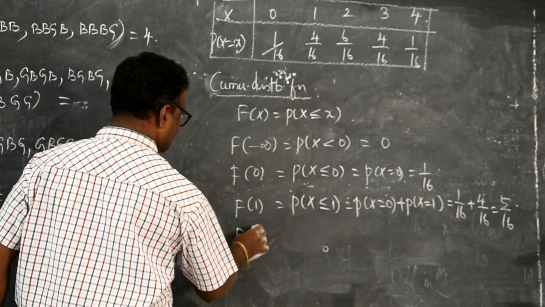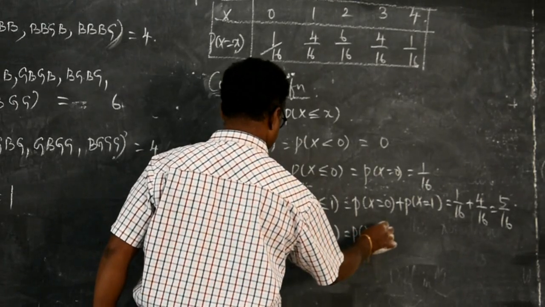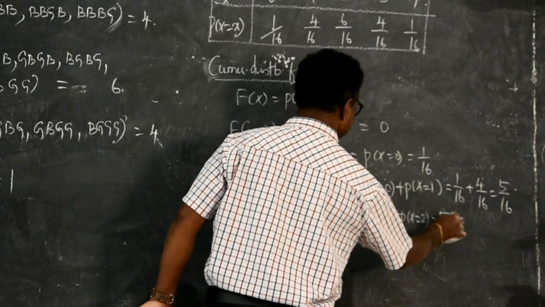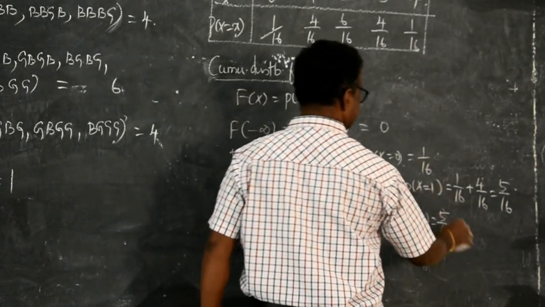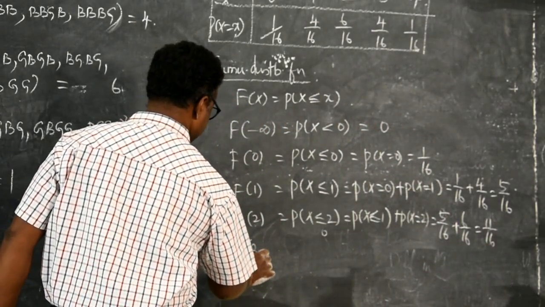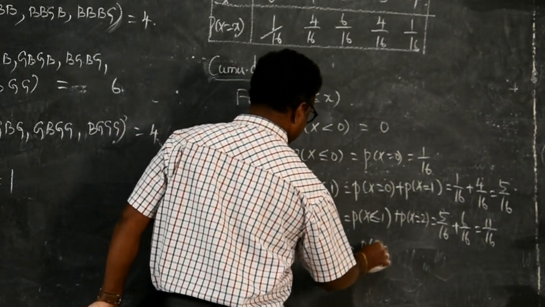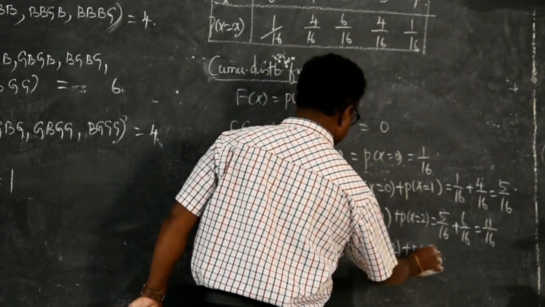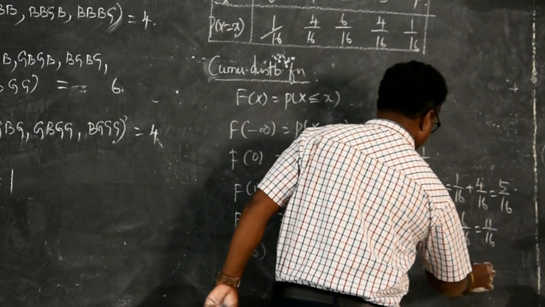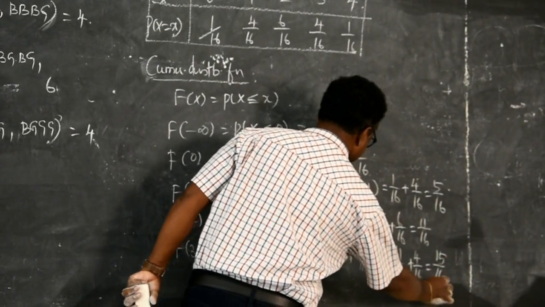Now F of 2, P of X less than or equal to 2, is P of X less than or equal to 1 and then P of X equal to 2. It is 5 by 16 plus, for 2, it is 6 by 16, 11 by 16. Then F of 3 means P of X less than or equal to 3, that means P of X less than or equal to 2 and then P of X equal to 3. That is 11 by 16, and for 3 the probability is 4 by 16, it is 15 by 16.